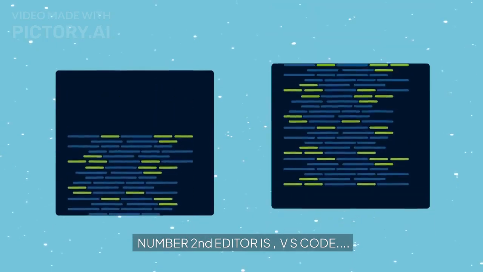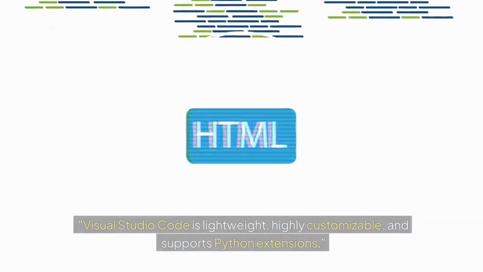Number 2 editor is VS Code. Visual Studio Code is lightweight, highly customizable, and supports Python extensions.